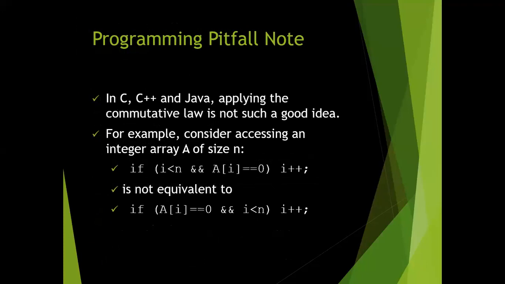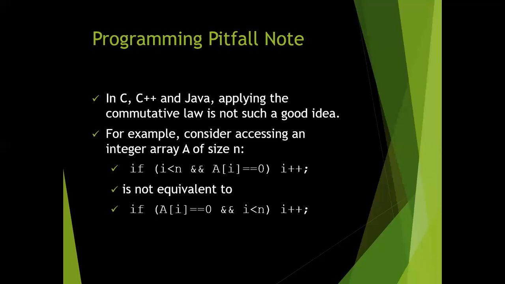Now the last programming pitfall note. A pitfall note is a criterion that tells where we can apply mathematical logic and where we cannot. In languages like C, C++ and Java, applying the commutative law is not such a good idea.